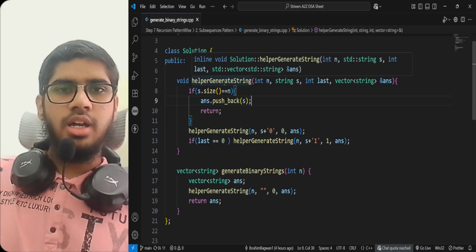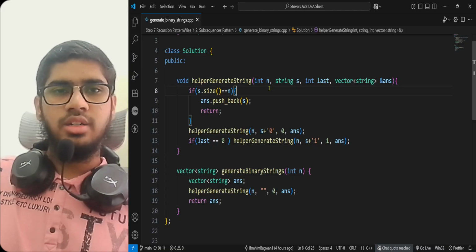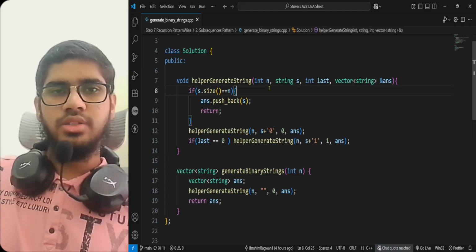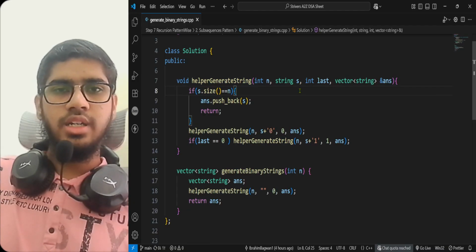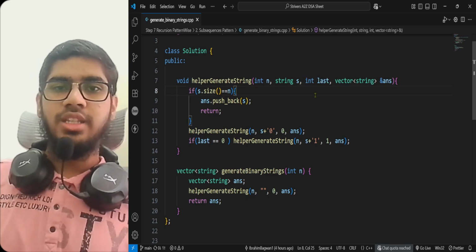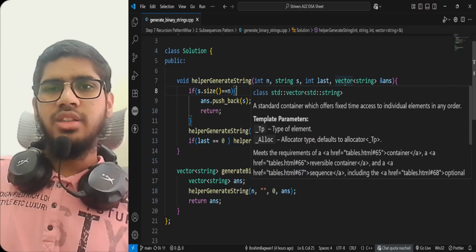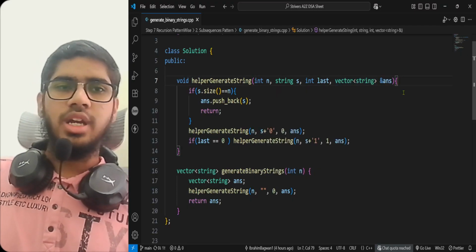The parameters are int n, that is the size of the string that we had been told to generate. Then it's the string s, to which we will keep adding. The last element, the tracking that we were doing, 0 or 1. This is it. And then the vector of string to store all the string answers.